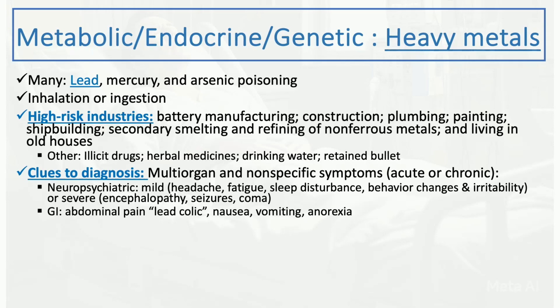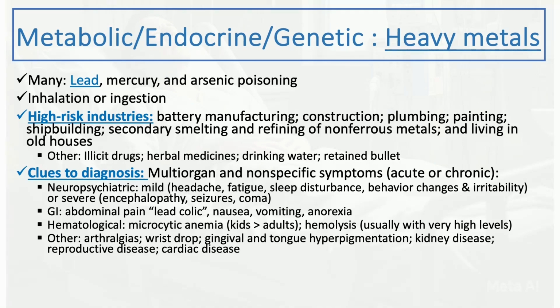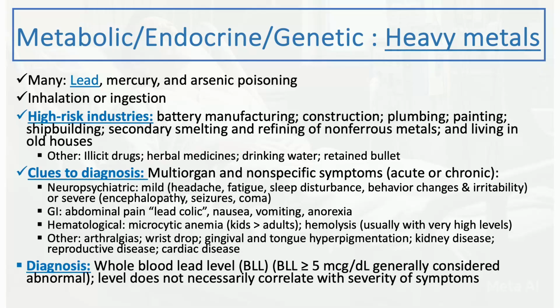GI is also involved, so patient might have recurrent abdominal pains, sometimes called colic, nausea, vomiting, loss of appetite. Hematological manifestations include microcytic anemia, more common in kids. Hemolysis also can happen, but usually when the lead level is really high, causing direct damage to the RBCs. Other manifestations include arthralgia, joint pain, and also wrist drop, gingival and tongue hyperpigmentation. Look for those on exam. Kidney disease, reproductive disease, and cardiac disease as well. Diagnosis is by checking the whole blood level.